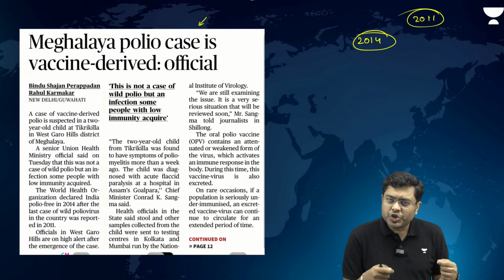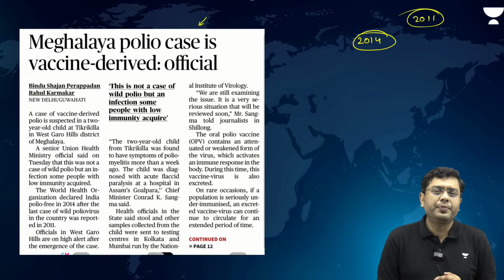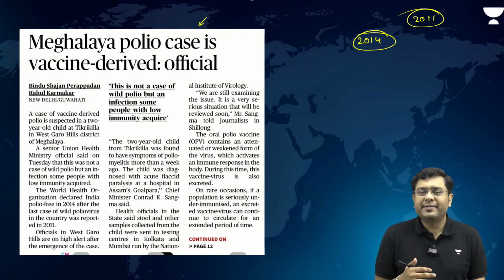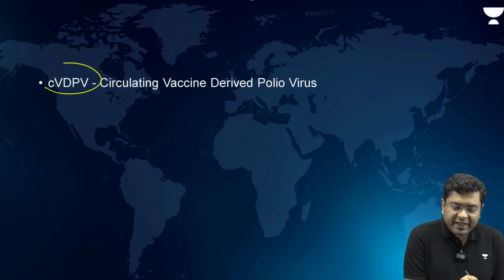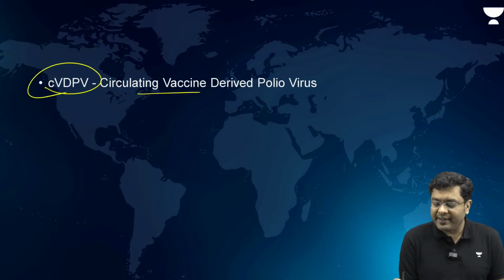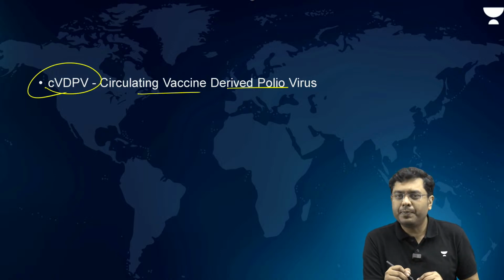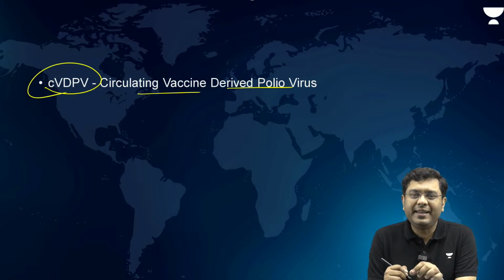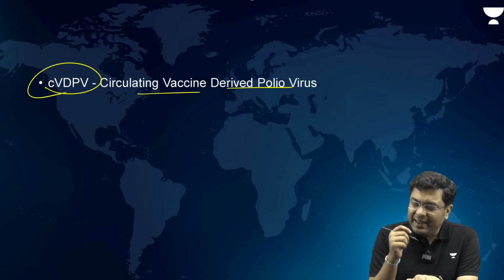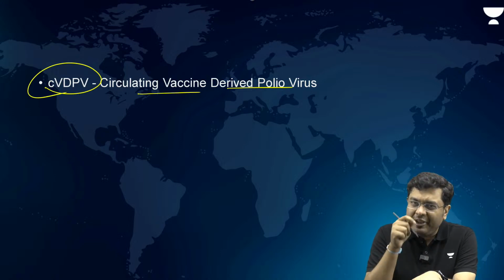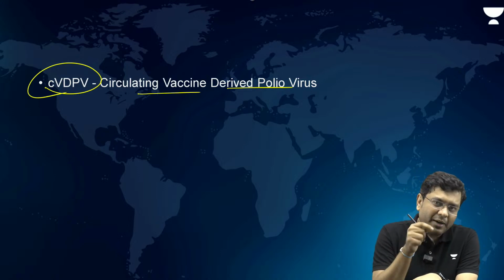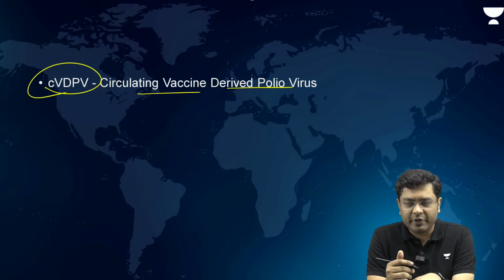Now, this fresh case of polio virus is being seen as a CVDPV, a circulating vaccine-derived polio virus. What is this? When a vaccine is administered, a very weakened polio virus is administered into the body of the individual.